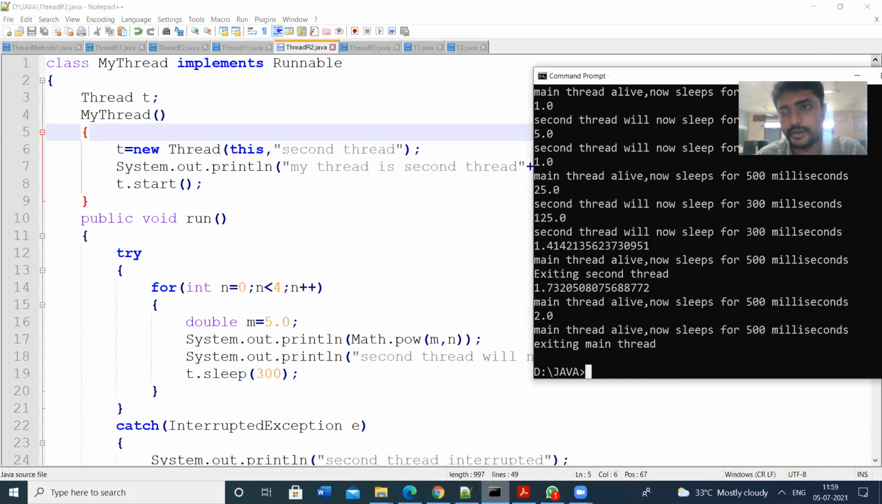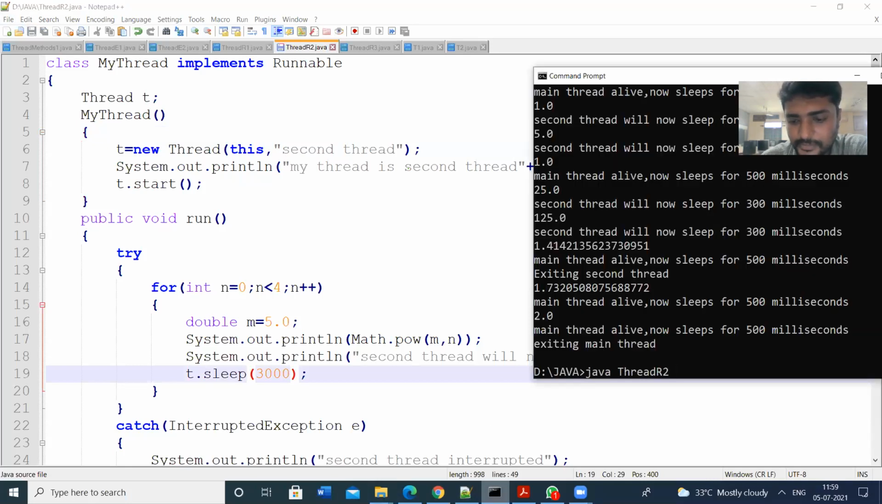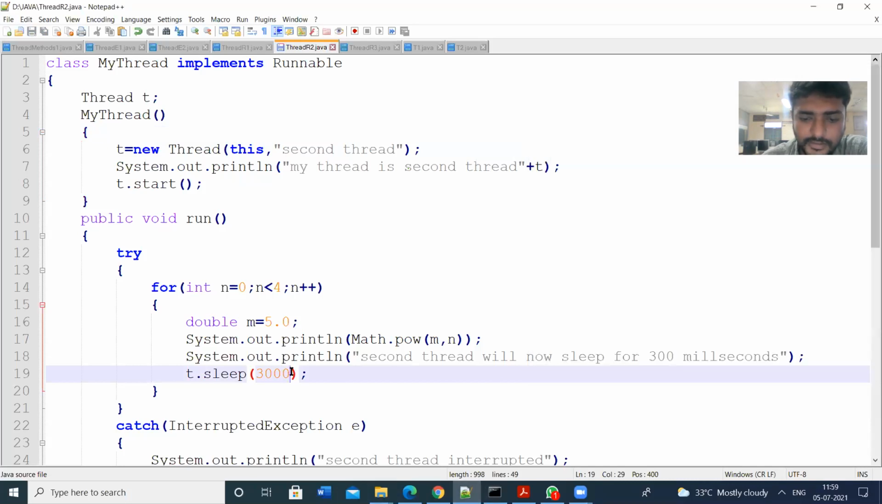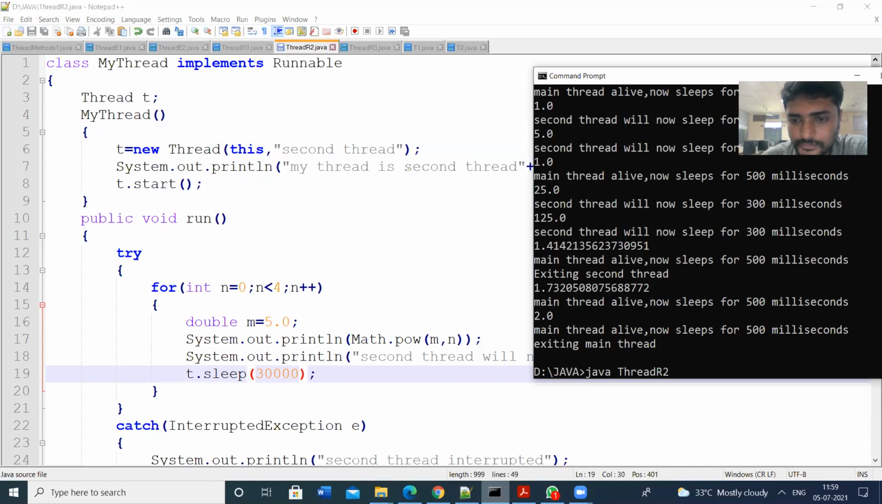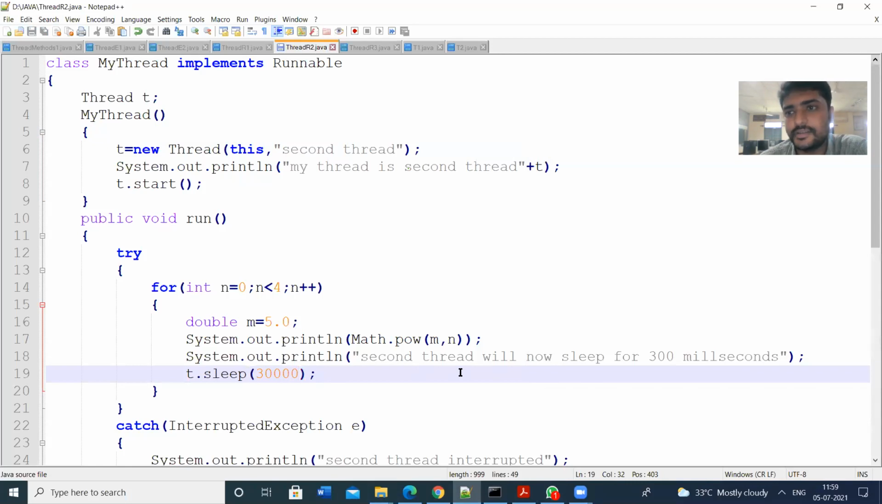So see the execution. Some delay is there. That means the thread stops execution, because we have given the T dot sleep 300 milliseconds. Suppose you give 3000, let us see the difference. If you give 3000, there is some difference. If you want to give even more, 30,000. So see the difference. This is how we can implement threads by using the thread class as well as the runnable interface.